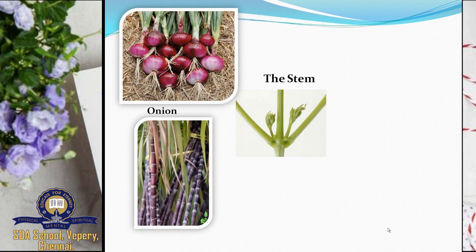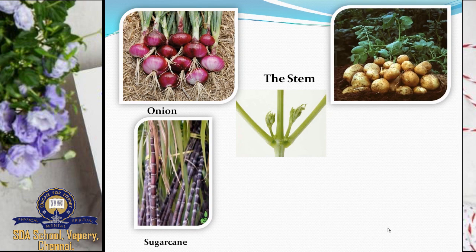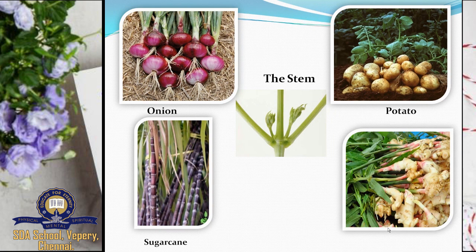What is this? Yes. Sugar cane. Good. And next. It's potato. And next. This is ginger. What is this? Ginger. So say along with me.